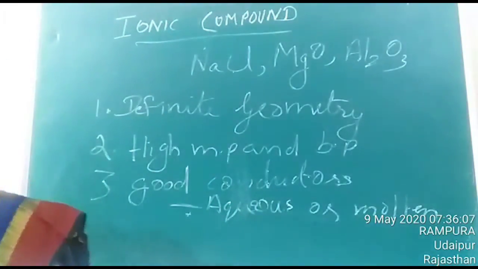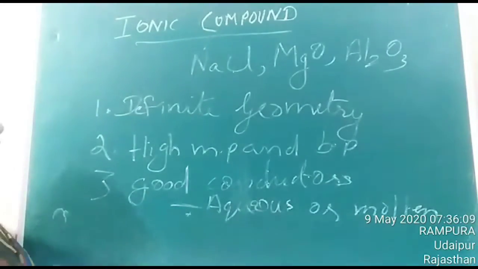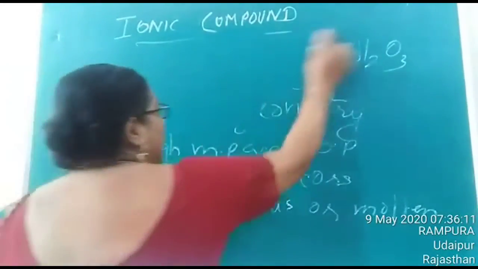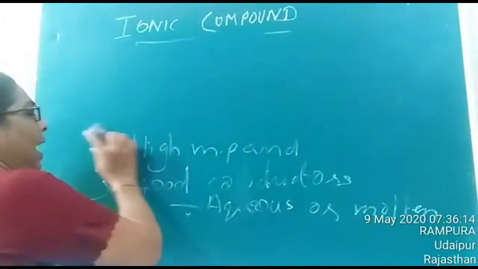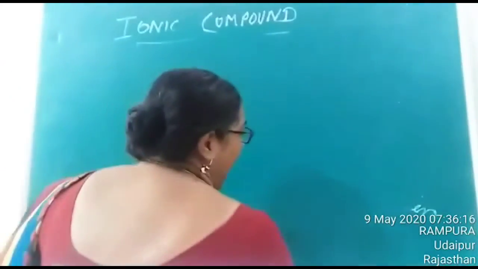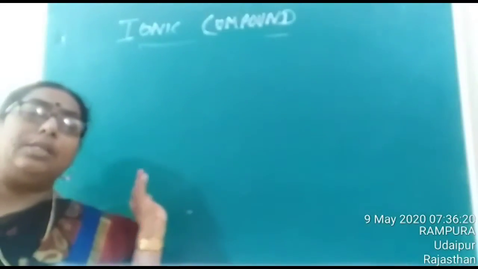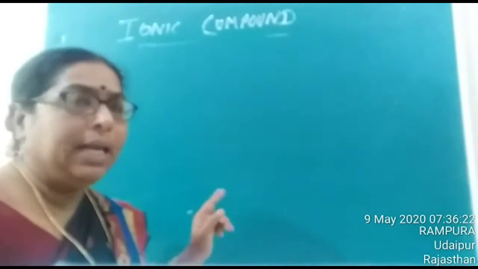Is it clear? So we have seen that they possess a definite geometry, they generally have high melting and boiling point, and they are good conductors of electricity in aqueous or molten state. Why? Due to the presence of mobile ions.